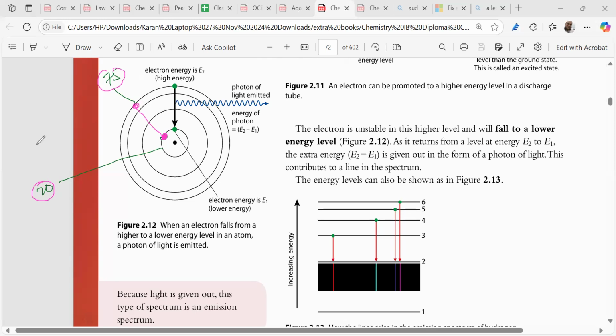And when it comes back, right? Can you just write down there, transition metals? Transition metal, write down. When it comes back, right? Transition metal is mentioned, right? When it comes back, like this, right?